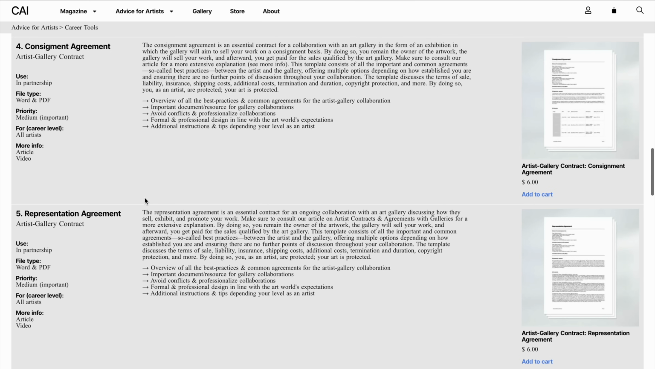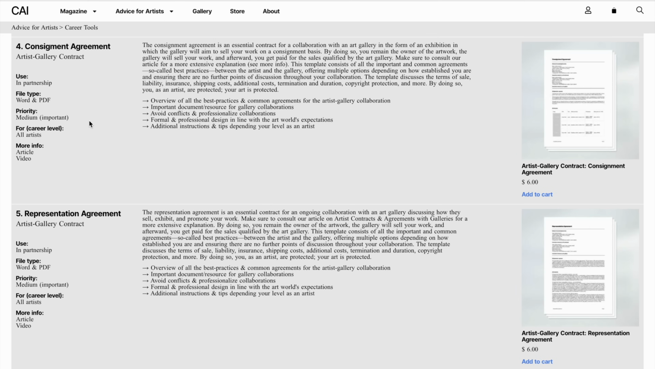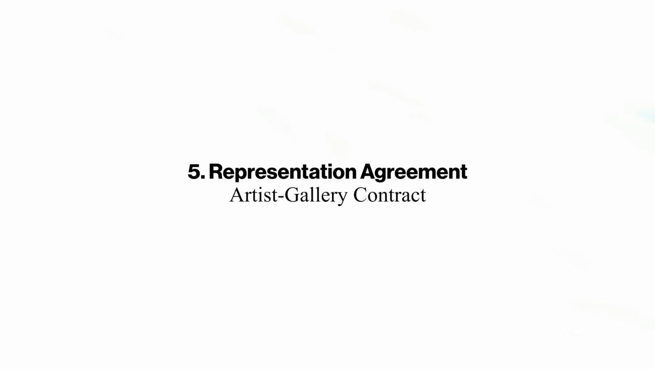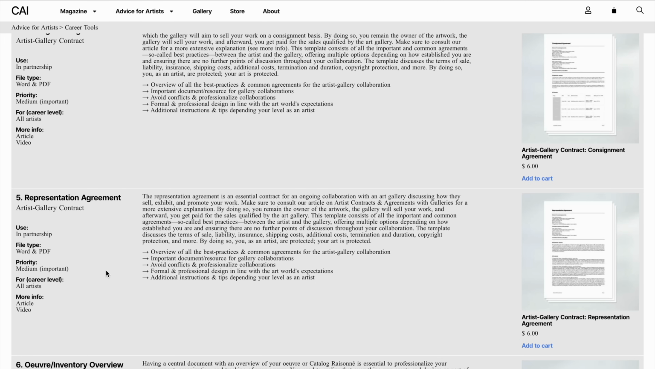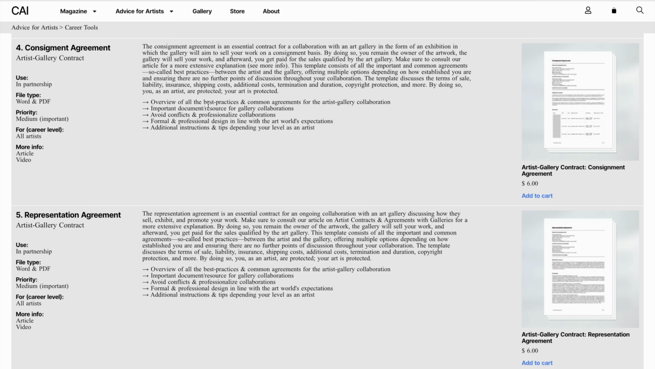Up next, we have two legal documents for an artist-gallery collaboration. So we have the Consignment Agreement, which is for a one-time show in which you consign works for the gallery to sell during that exhibition. And also the Representation Agreement, which is an ongoing contract in which the gallery is representing an artist. So both documents are pretty similar, but simultaneously there are of course differences because the expectations or the obligations of both the artist and the gallery are different depending on the type of collaboration.